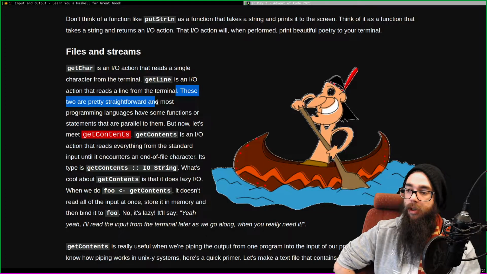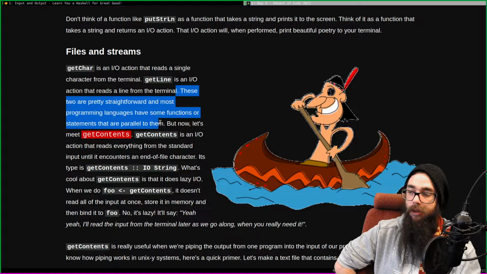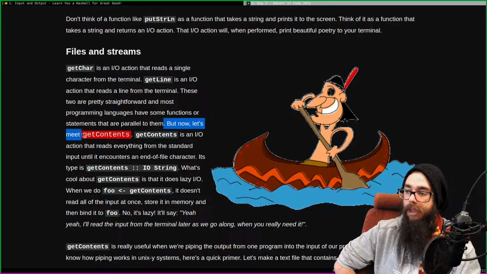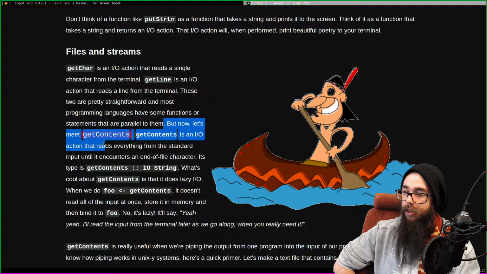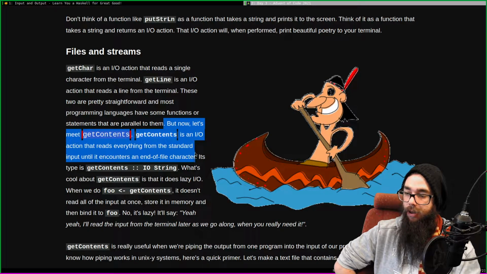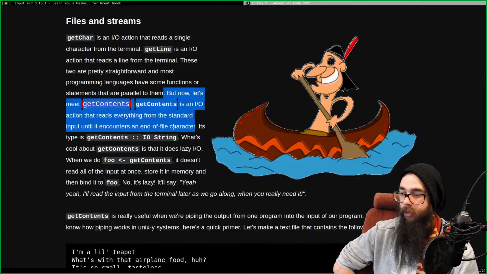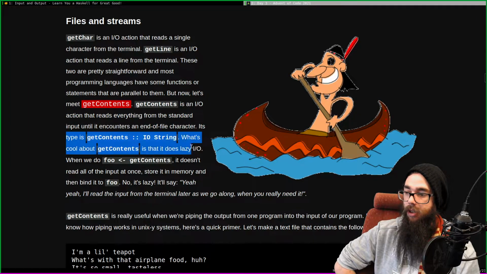These two are pretty straightforward, and most programming languages have some function or statement that is parallel to them. But now let's meet getContents. getContents is an I/O action that reads everything from the standard input until it encounters an end-of-file character. So getContents means that we can pipe stuff into our program. Its type is getContents :: IO String.